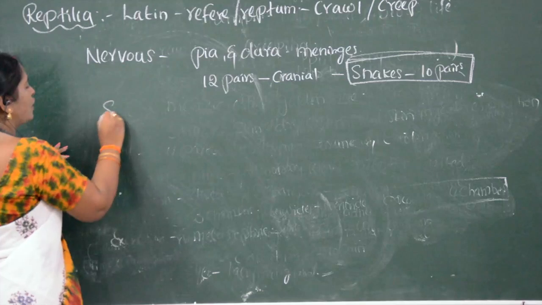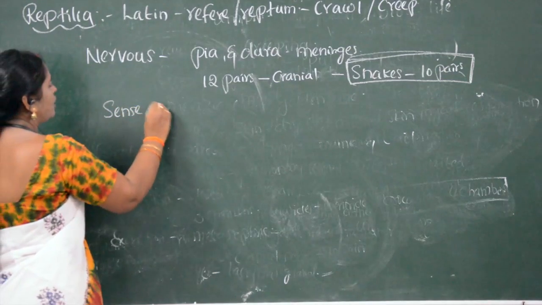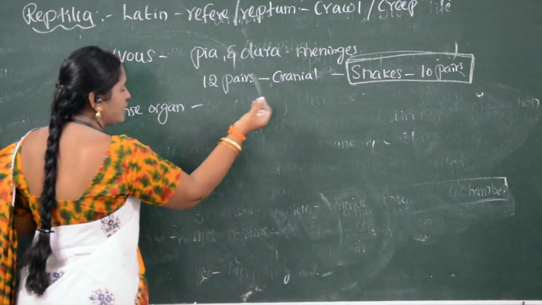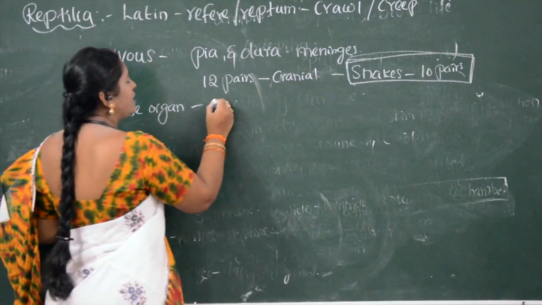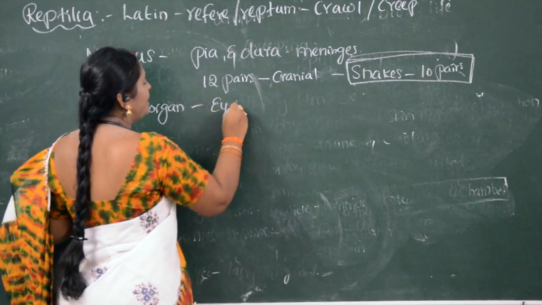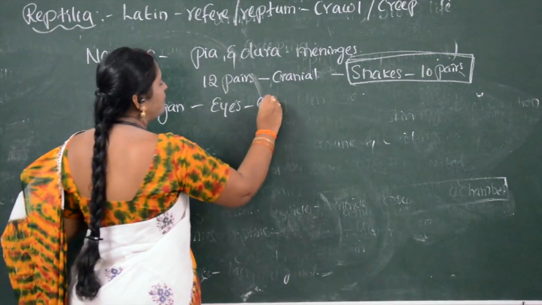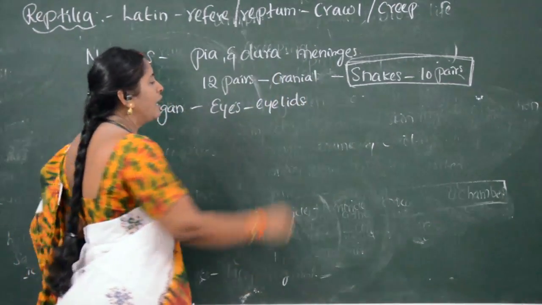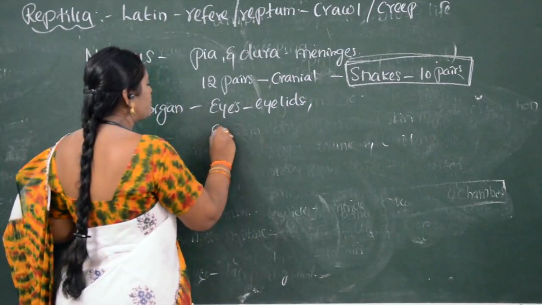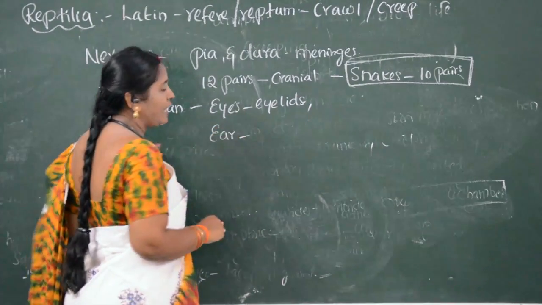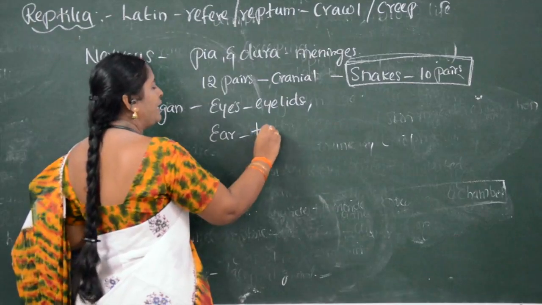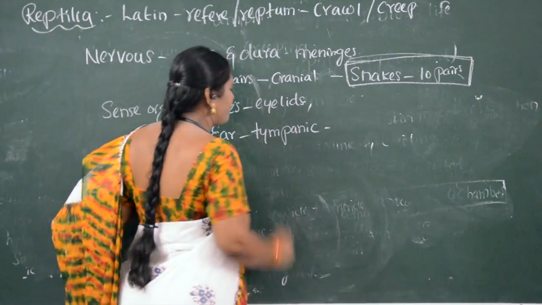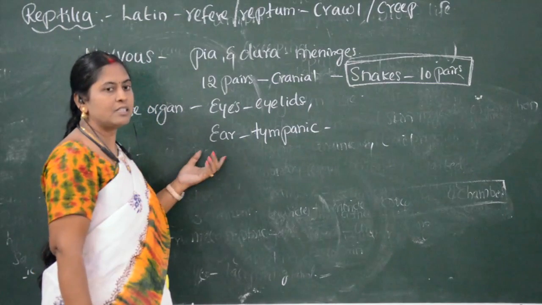Sense organs are eyes and ears. Eyes are well developed with eyelids. When it comes to the ear, the tympanic membrane is present, which acts as an ear.